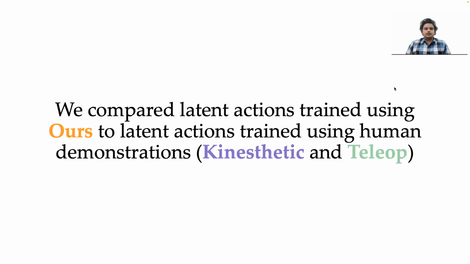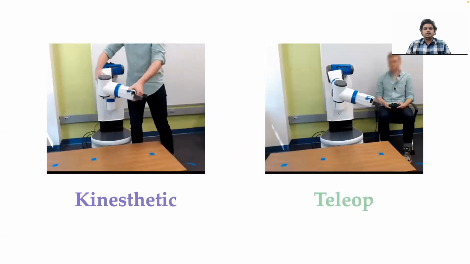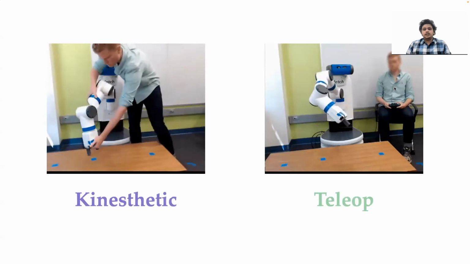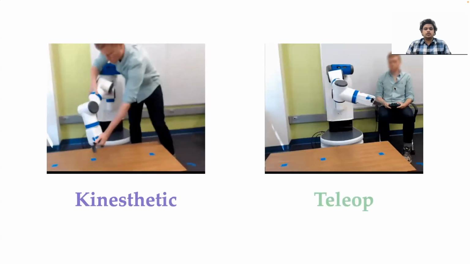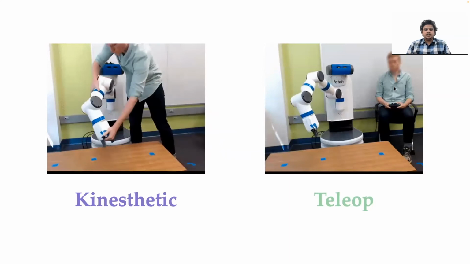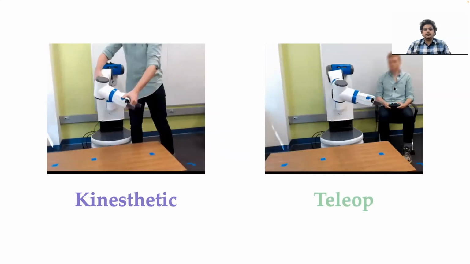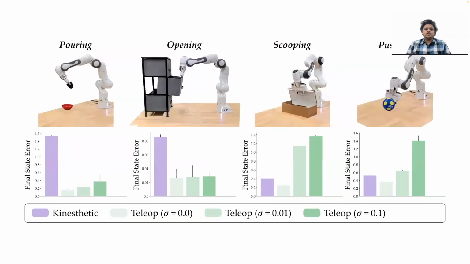To test the efficacy of our proposed approach, we compare the latent actions trained using our method to those trained using human demonstrations. The humans provide demonstrations generally using two methods. The first is kinesthetic, where the human physically guides the robot to demonstrate the task. The second is teleop, where the human provides demonstrations using a joystick to control the end effector of the robot. Since the joystick inputs are more precise than the humans physically guiding the robot, the final state error for the latent actions trained using teleop is much lower than those trained using kinesthetic.